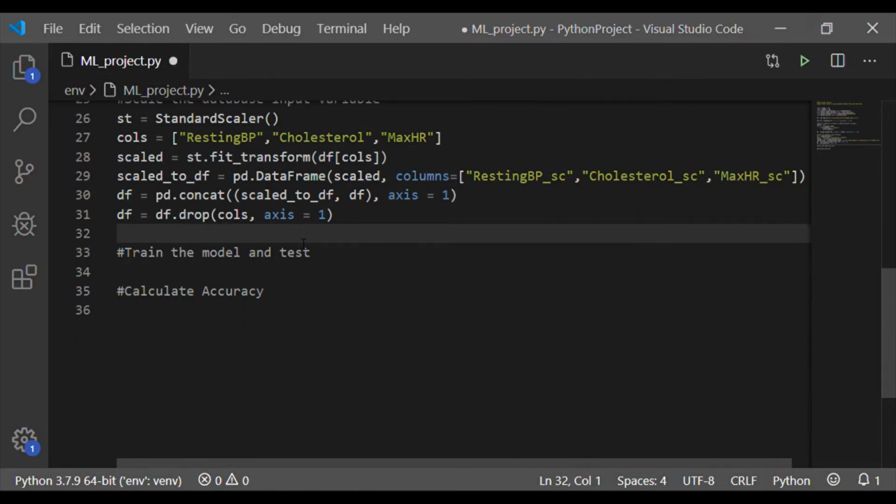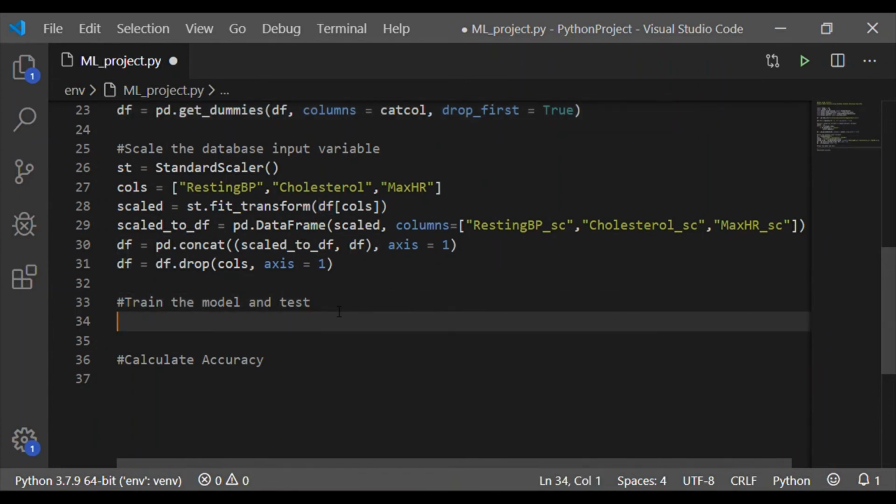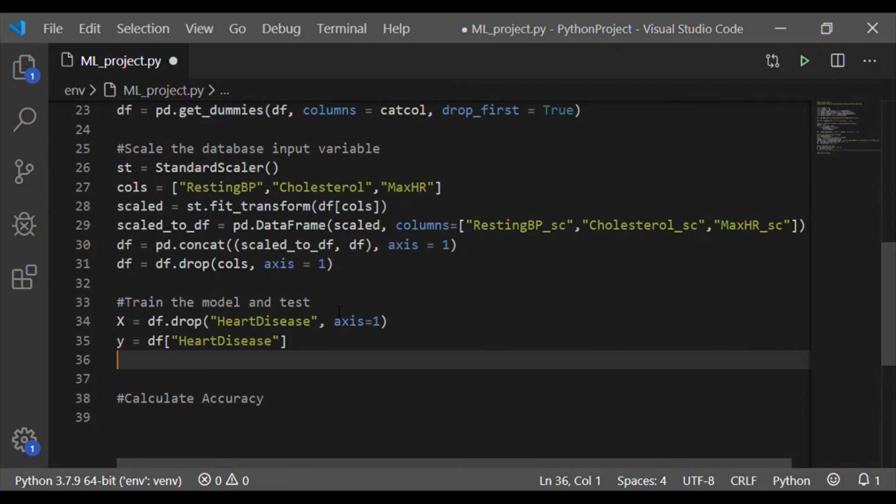So after creating the scaled data frame, now we have to proceed to train the model on the database and test it. For that, let us take the input value X, which consists of all features except heart disease. So using the drop method for heart disease along axis equal to 1, X has all other features.